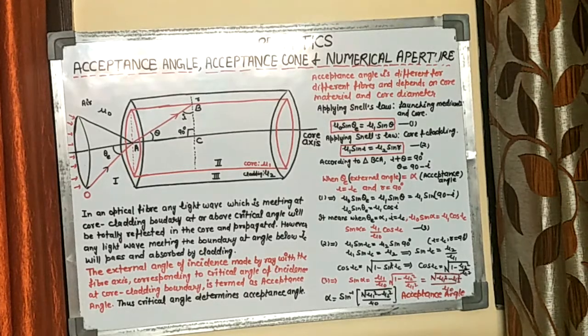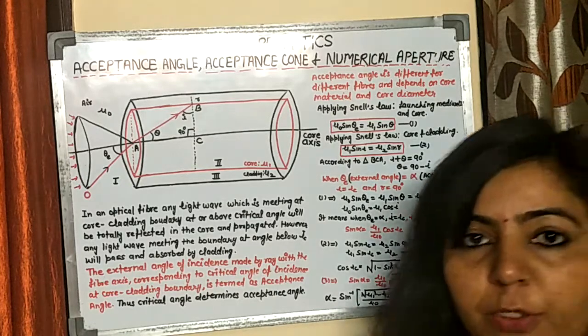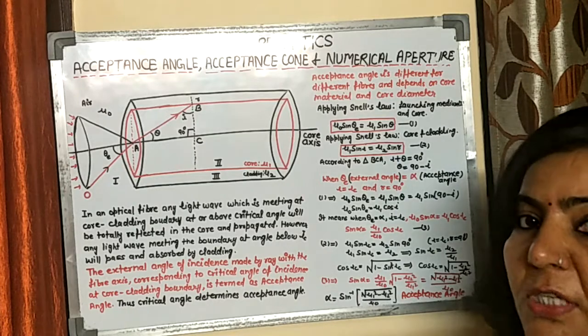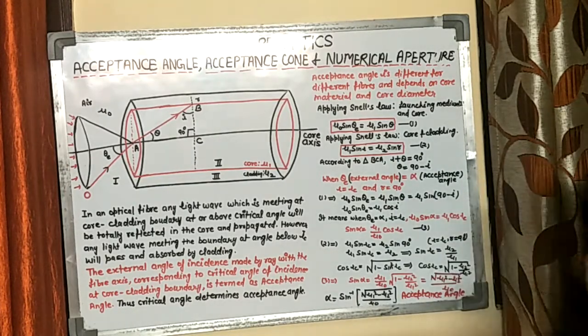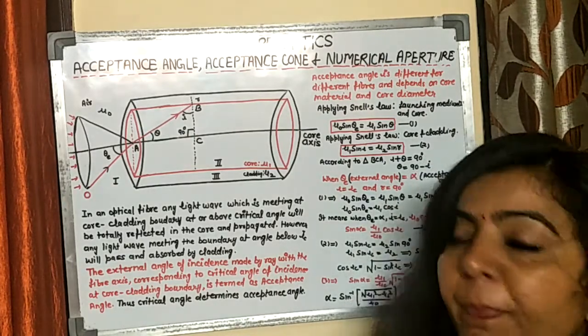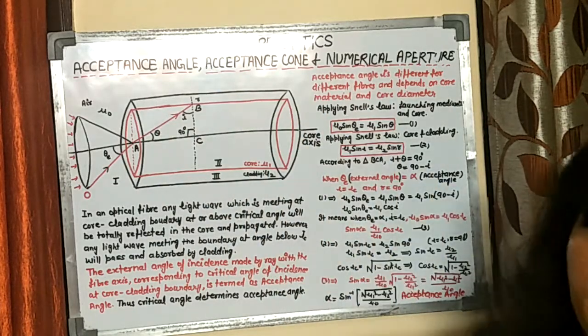Hello everyone. In today's lecture, we are going to derive an expression for acceptance angle. We will try to understand the concept of acceptance cone and a parameter which is very important related to optical fibers, known as numerical aperture. It means we will discuss acceptance angle, acceptance cone and numerical aperture.